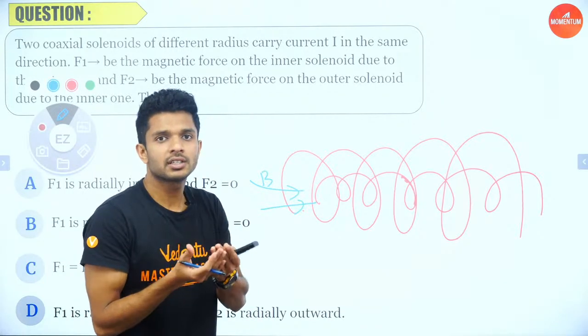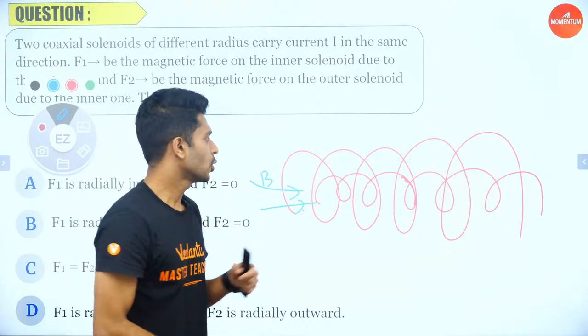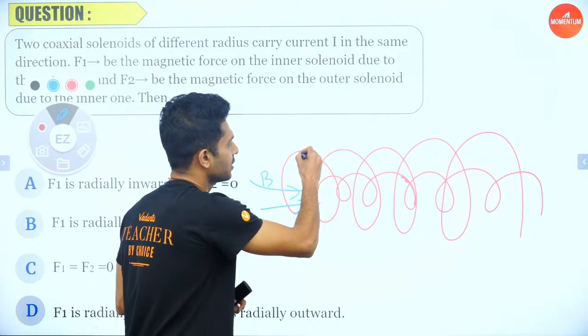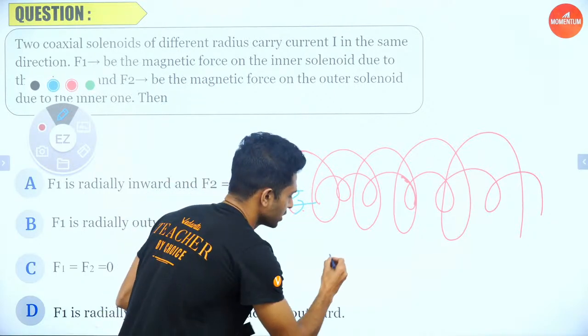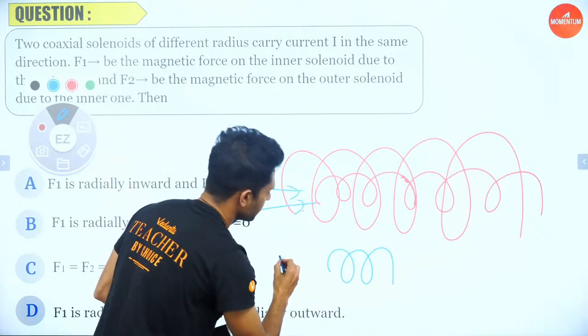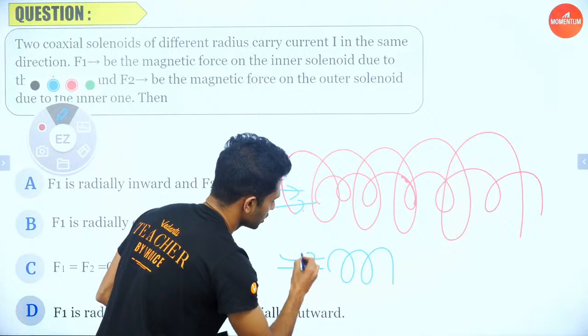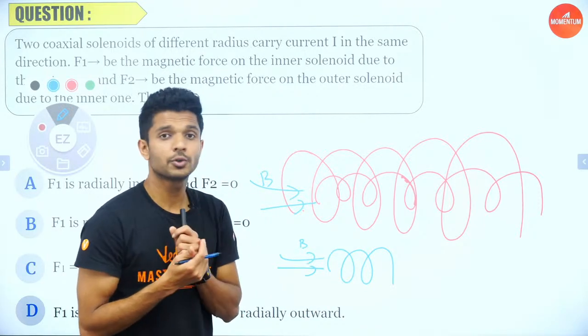The question is, what is the force given by one of the solenoids on the other? Let us take the force given by the outer solenoid on the inner solenoid. Here we have the inner solenoid, the smaller one. The magnetic field lines are produced by the outer solenoid along the axis of the inner, just like this. And how is the force produced?